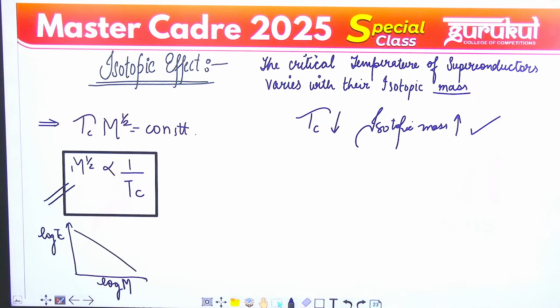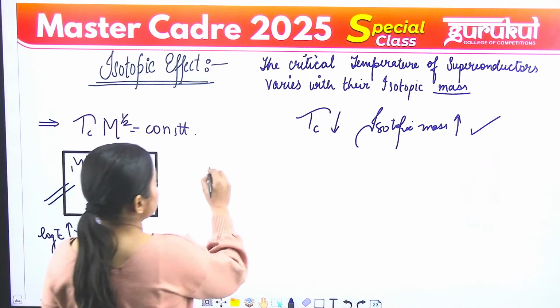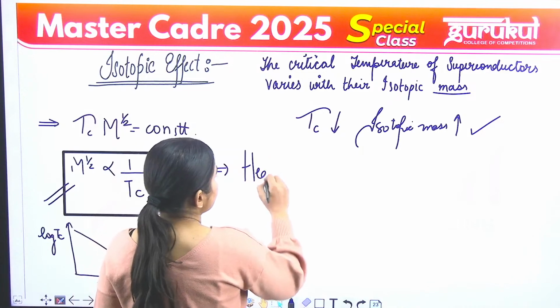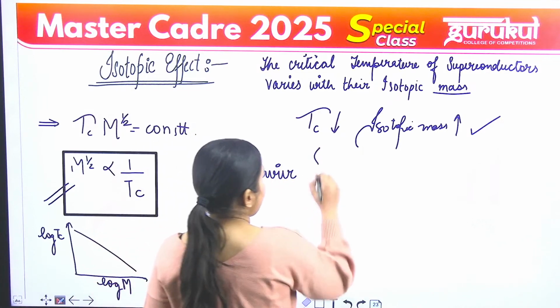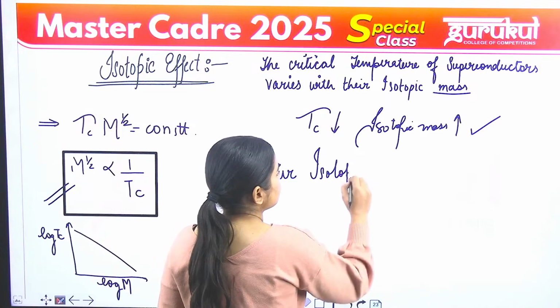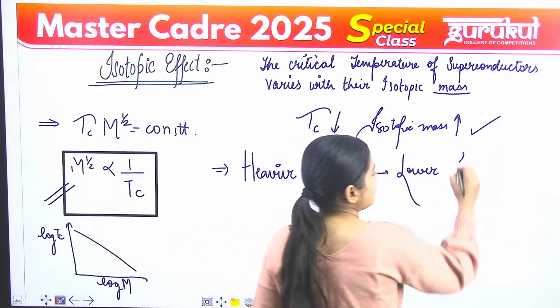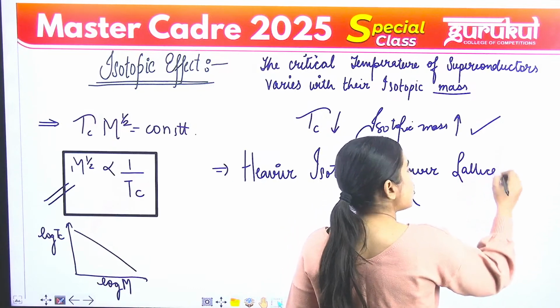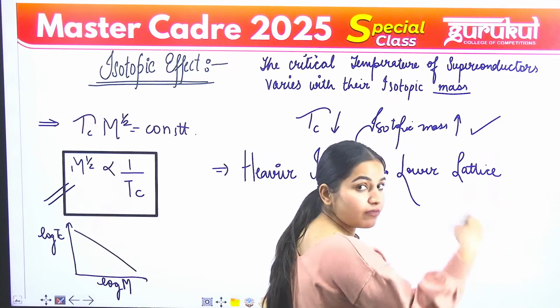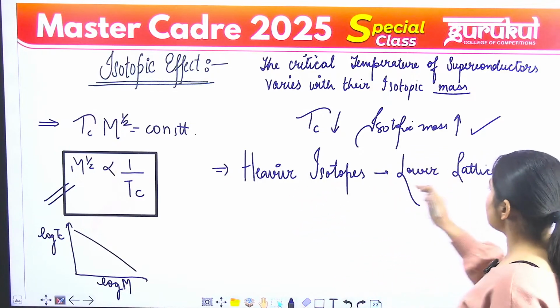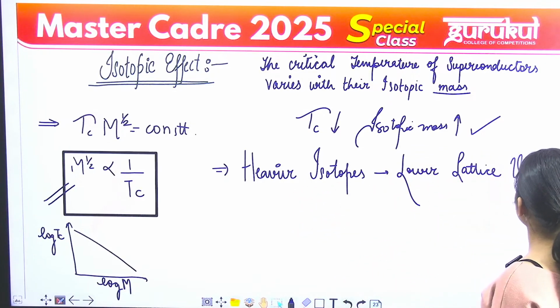It is well known that the mean square amplitude of lattice vibration is also proportional to m raised to -1/2. That is, heavier isotopes have lower lattice vibration. You should also know that heavier isotopes have lower lattice vibration.